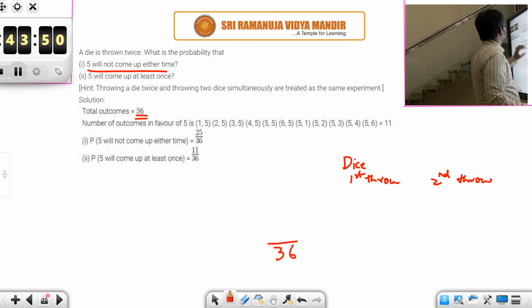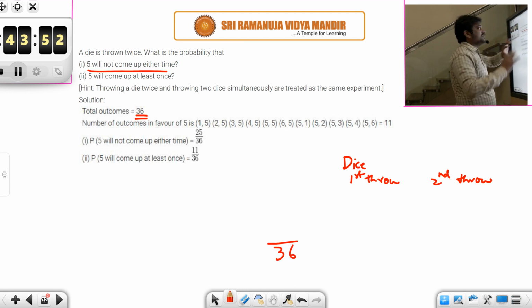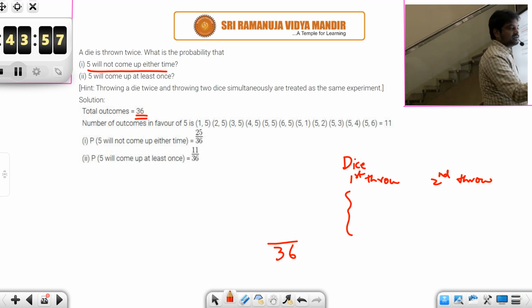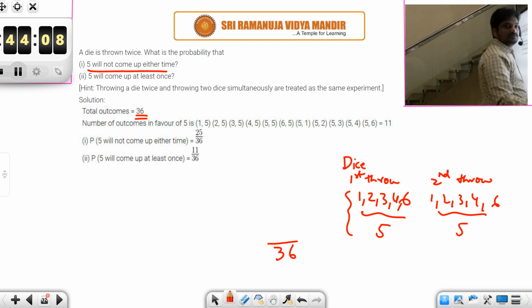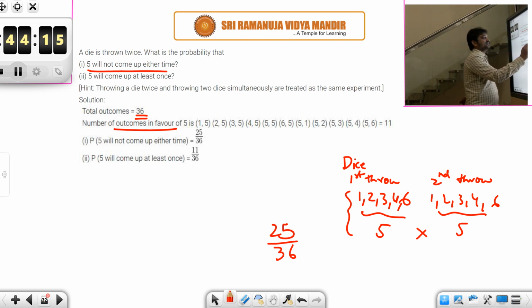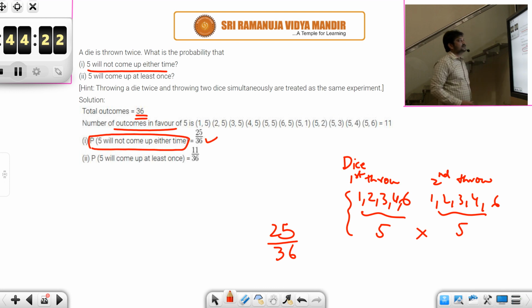Here what is being said is total outcomes are 36, no doubt about that. For the first throw, 5 should not come. So if 5 should not come, what should be coming here? Either 1, 2, 3, 4 or 6. So how many possibilities are there? 5. And here also it is the same, right? How many possibilities are there? 5. And the combinations of these, 5 into 5, you will be getting 25. So the number of outcomes in favor is 25, and the probability that 5 will not come up either time is 25 by 36.